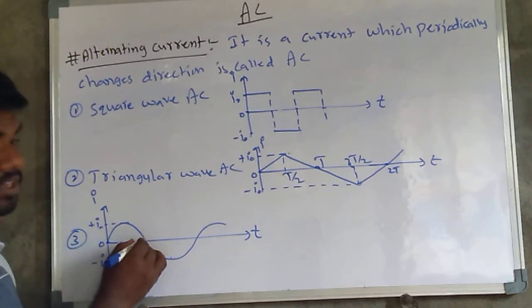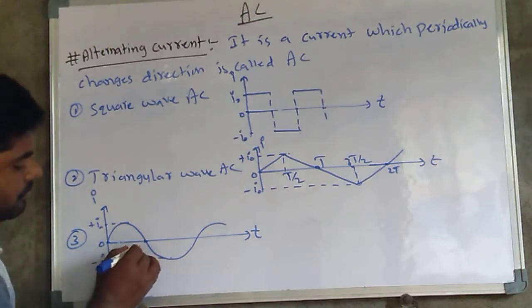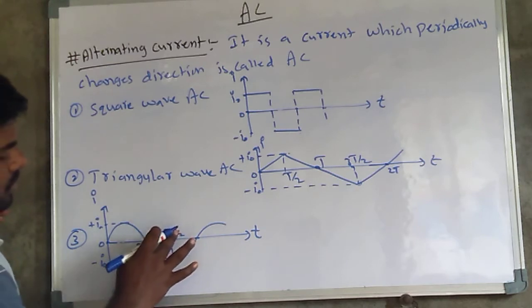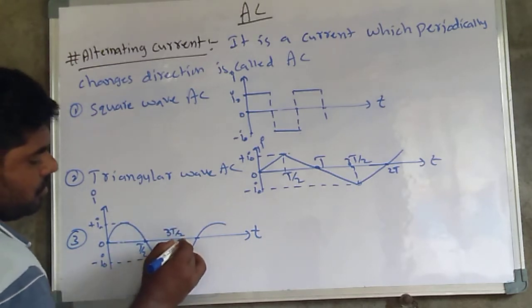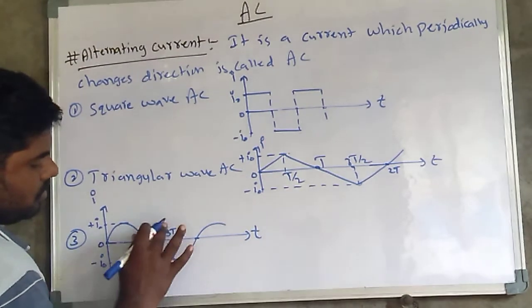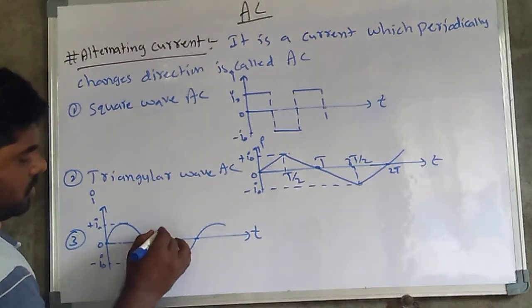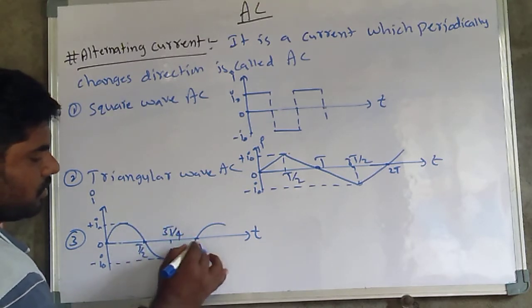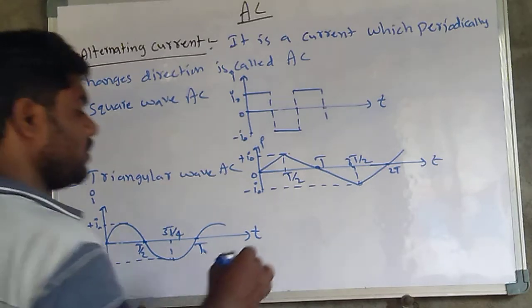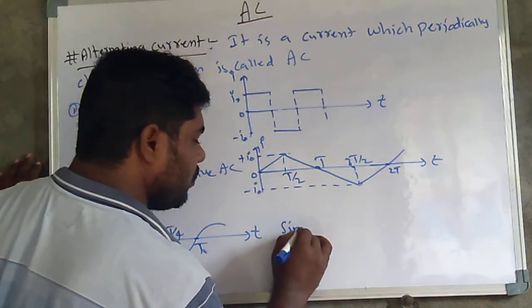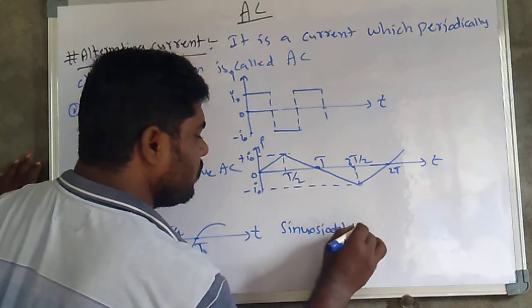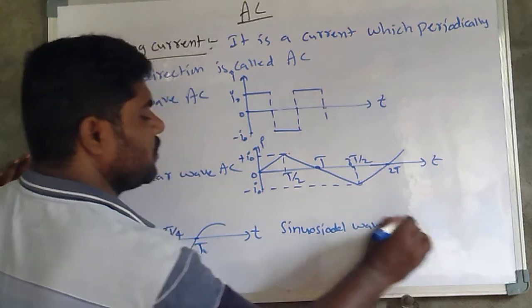Here 0, then t by 4, t by 2, 3t by 4, and t.